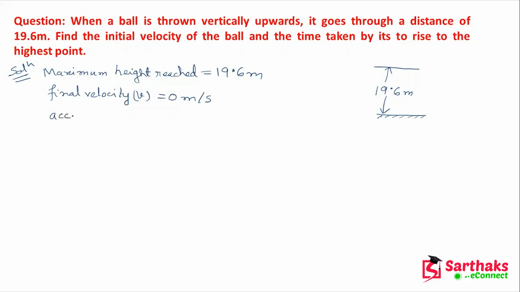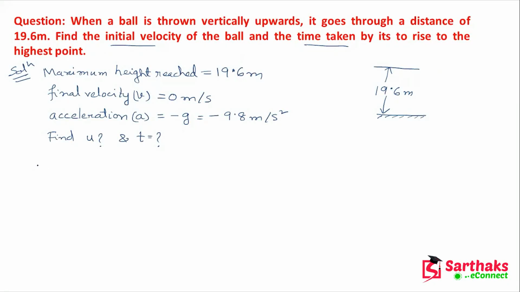And acceleration: your ball is moving against gravity, so acceleration here is minus g, that means minus 9.8 meter per second square. In this problem, you can see that no g value has been given, so you have to remember this always. Okay. Now what do I have to find out? We have to find initial velocity u equals how much, and time equals how much.